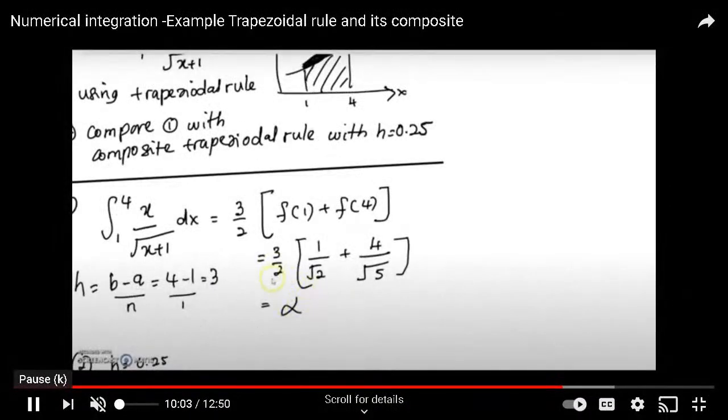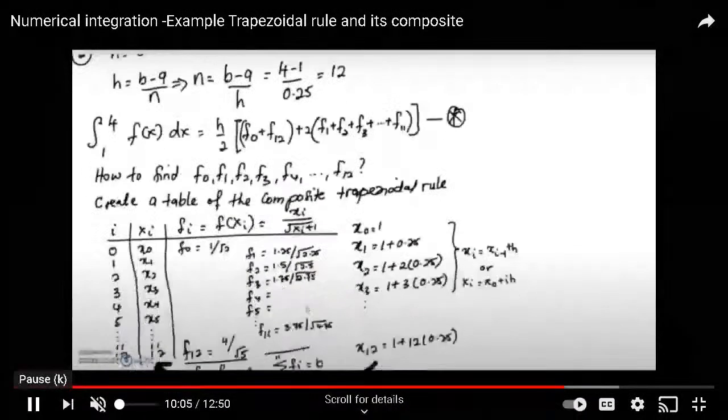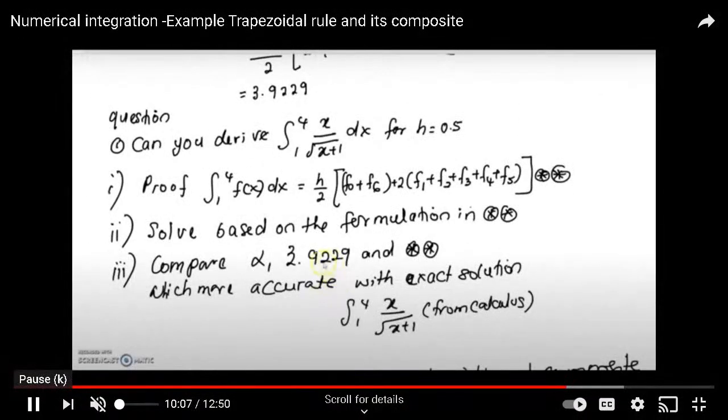So I just create 6 intervals. Meaning that the result we get from the composite trapezoidal rule with n intervals, in our case 6, is much worse compared to when we use an interval size of 0.25. Which is more accurate when we compare with the exact solution?